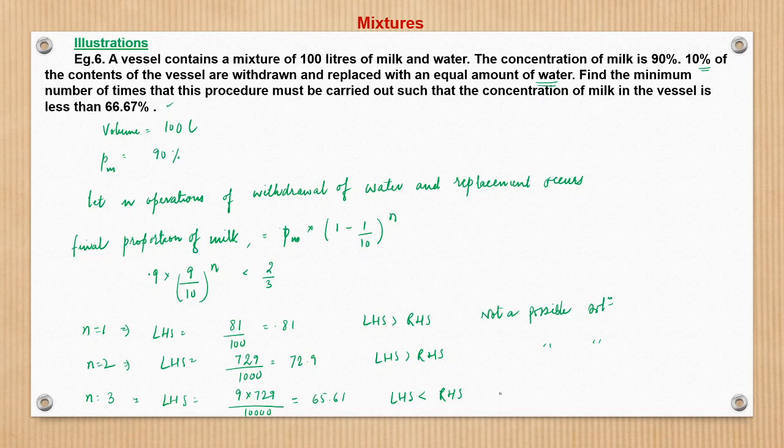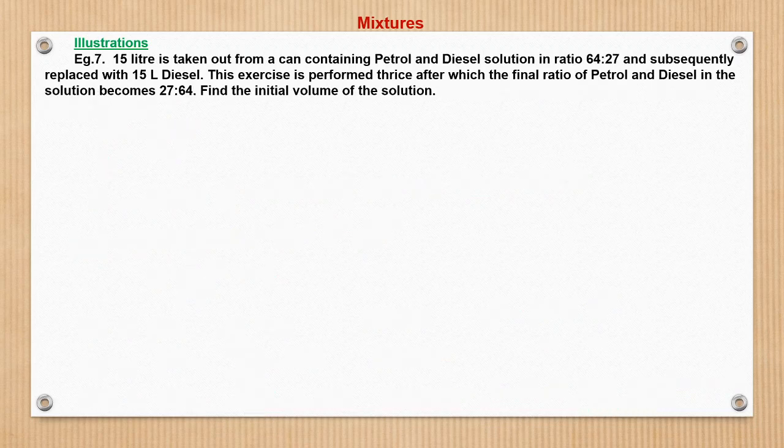Therefore, at least 3 operations must be carried out. So this is the way we solve this question. Now next we move to question number 7.